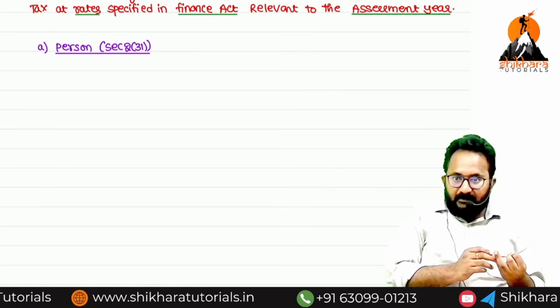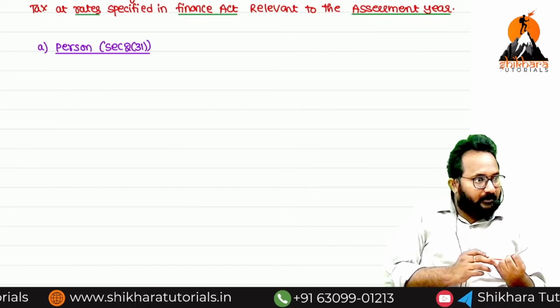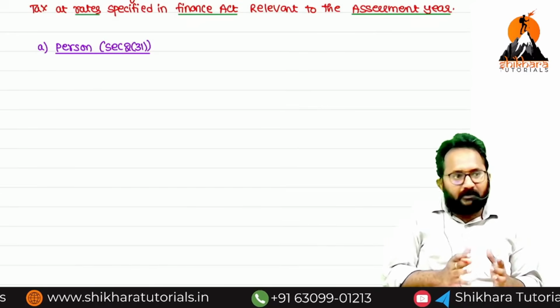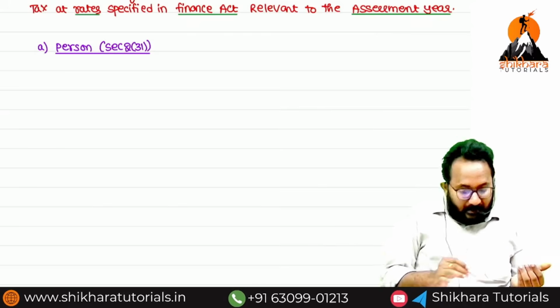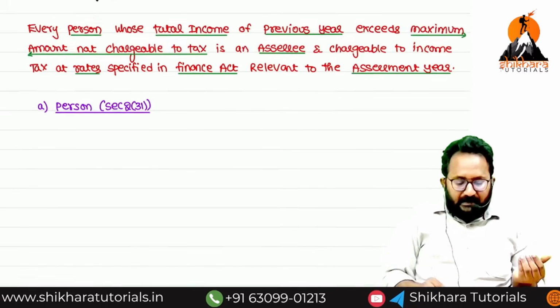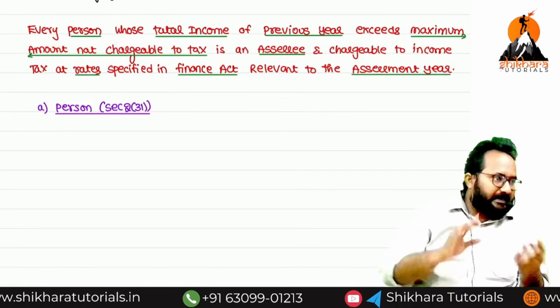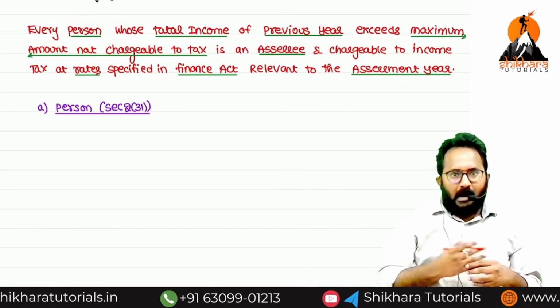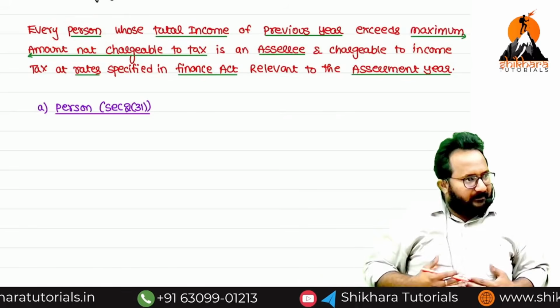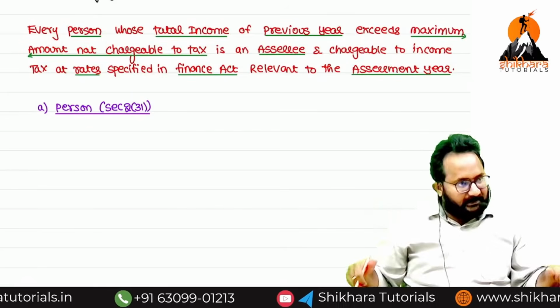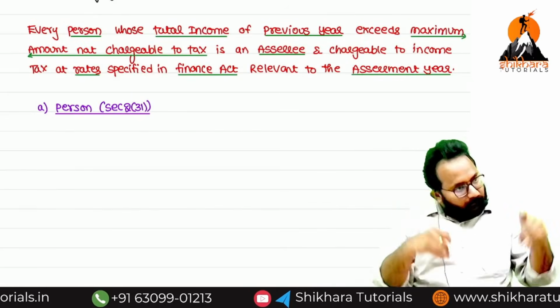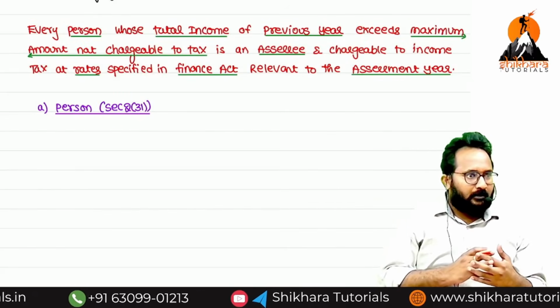LLPs also pay the tax. HUFs also pay the tax. That means not only individuals, all are paying the tax. Many are thinking person means only individuals. That is incorrect. I have a salary income, so I am paying the tax, but this institute is an artificial entity. If they get profit, they are also required to pay the tax.